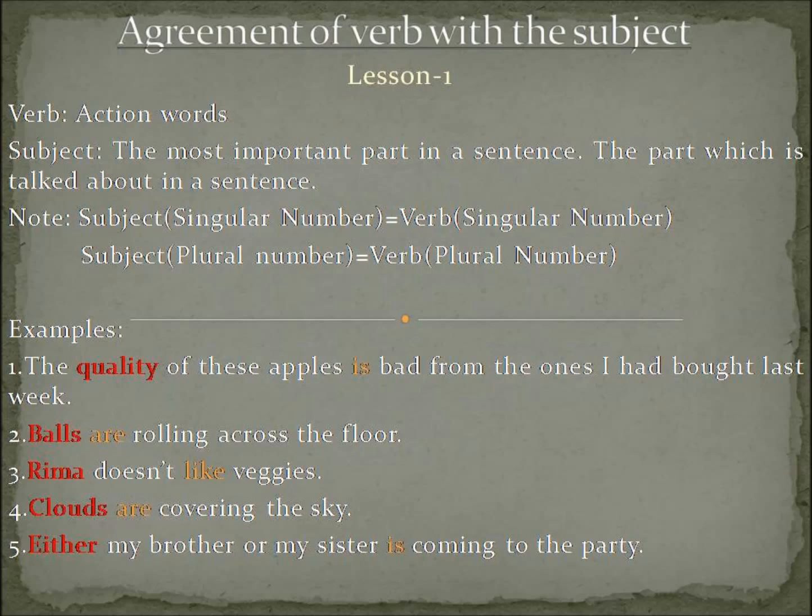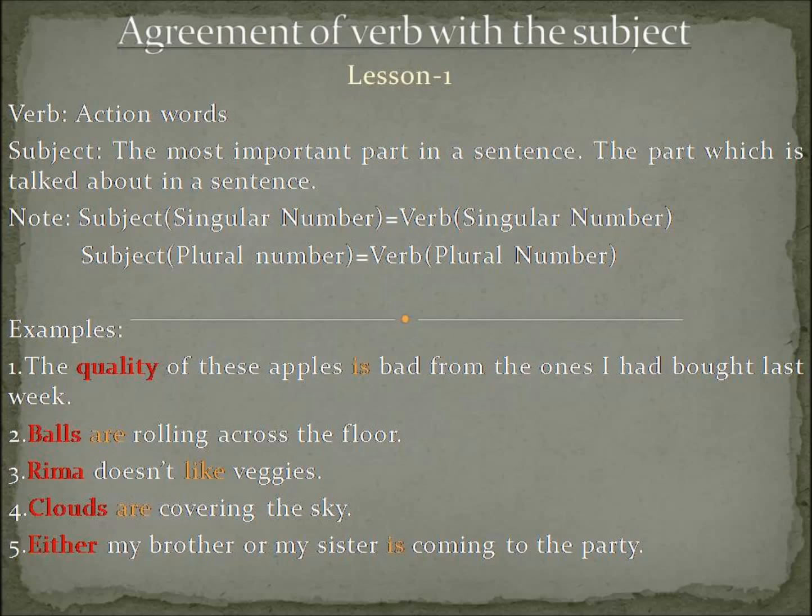So for today, this is the only lesson that I am sharing with you all on agreement of verb with the subject, and I want your feedback so that I can understand whether you want it to be more elaborate or not. So what are verbs? They are action words.